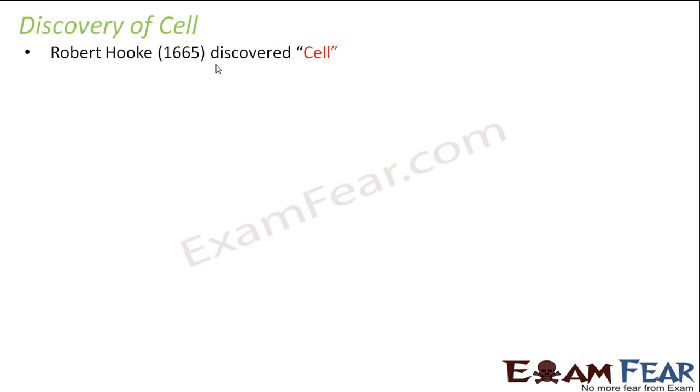How and when was the cell discovered? How did people come to know that every living organism is made up of cells? Quite interesting, right? So let us see who discovered the cell for the first time. It was a scientist named Robert Hooke who discovered the cell in 1665. Again, there is a story behind this as well.